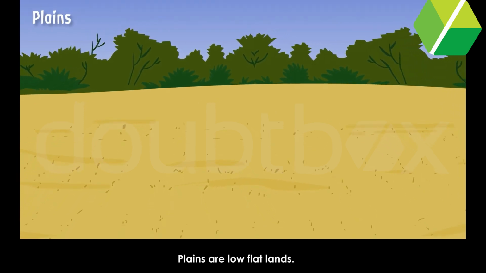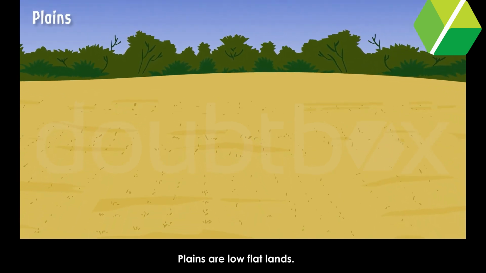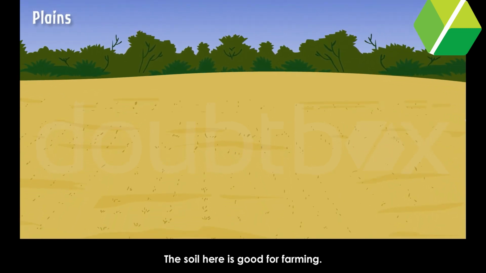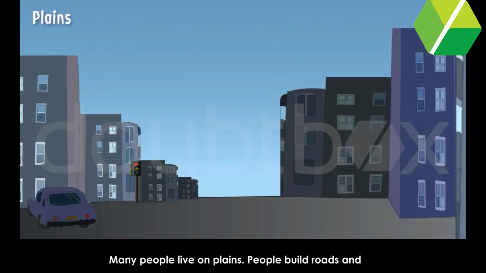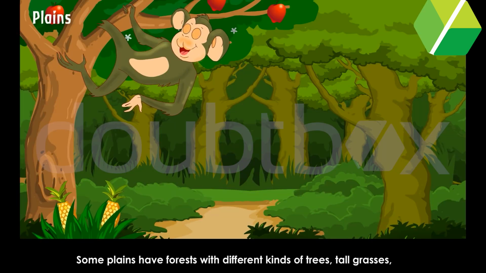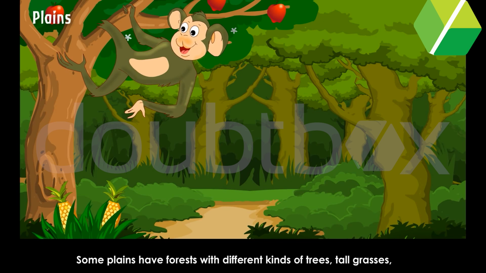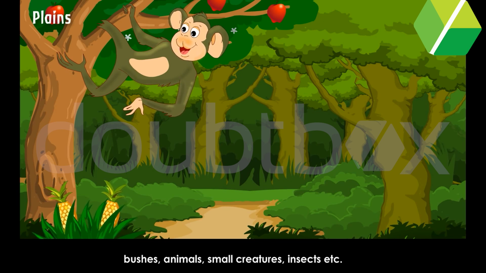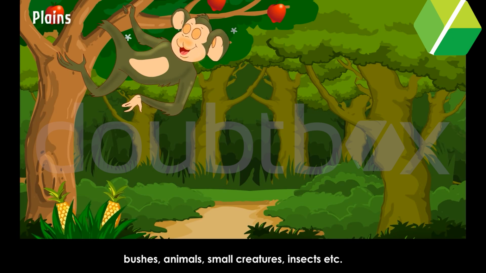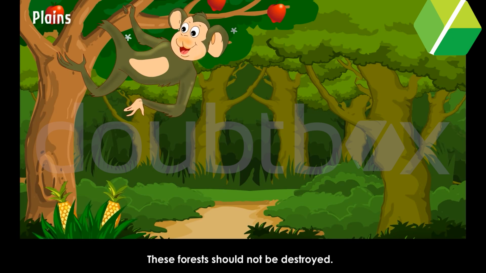Plains. Plains are low, flat lands. The soil here is good for farming. Many people live on plains. People build roads and houses on plains. Some plains have forests with different kinds of trees, tall grasses, bushes, animals, small creatures, insects, etc. These forests should not be destroyed.